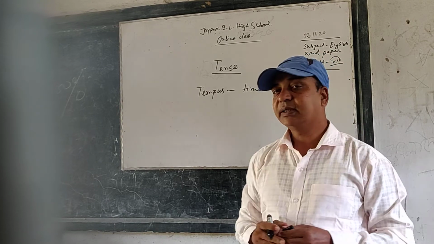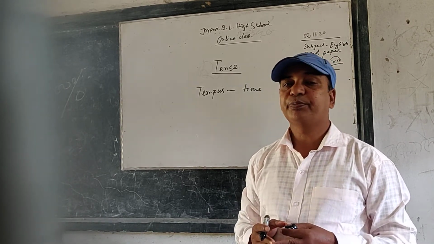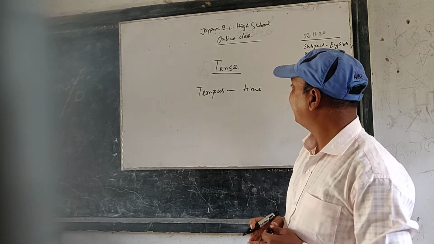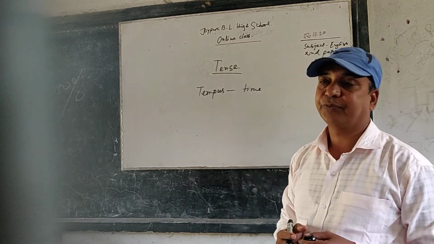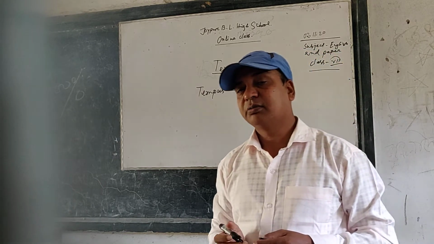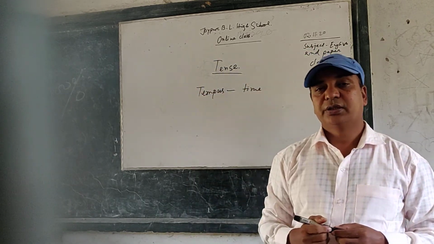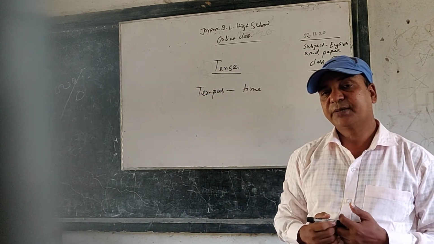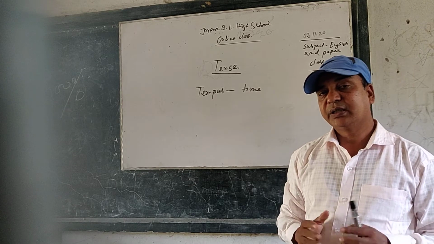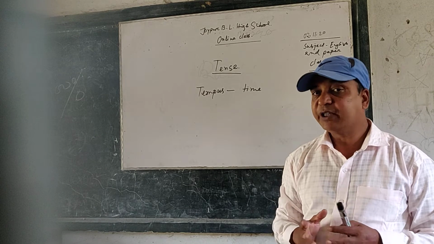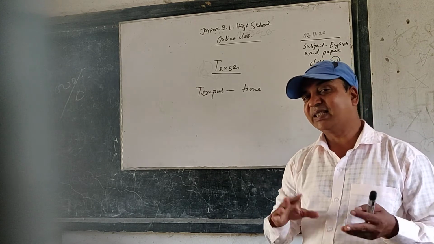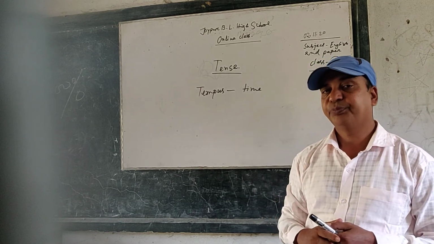Tense indicates the time of action, event, or condition by changing its form.